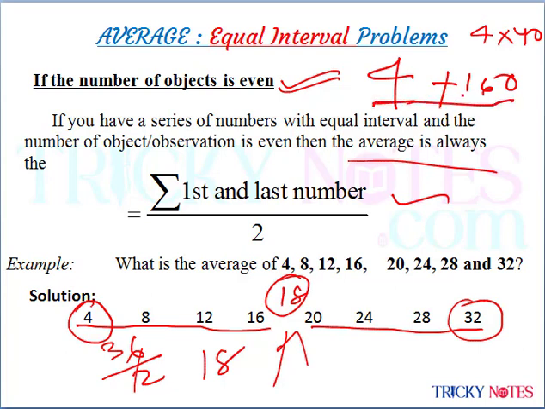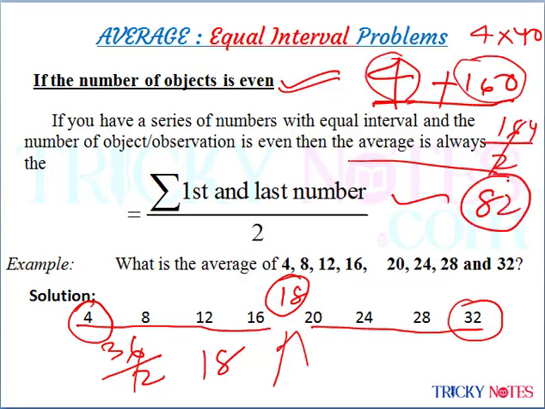The answer is 164 divided by 2, that is 82. So finding the first number and the last number is not difficult in any case. So you always need to choose the first and last number. The summation of the first and last number divided by 2 gives you the answer if the number of objects is even.